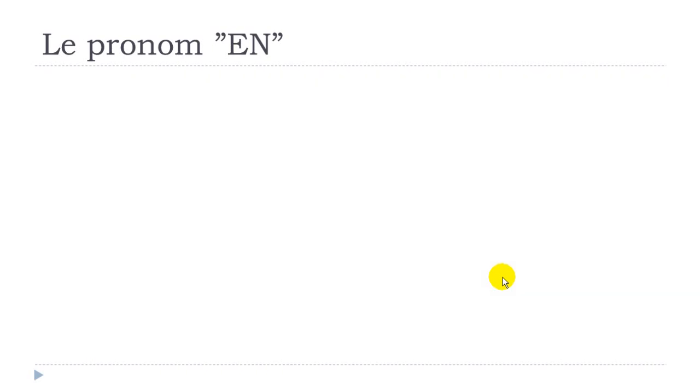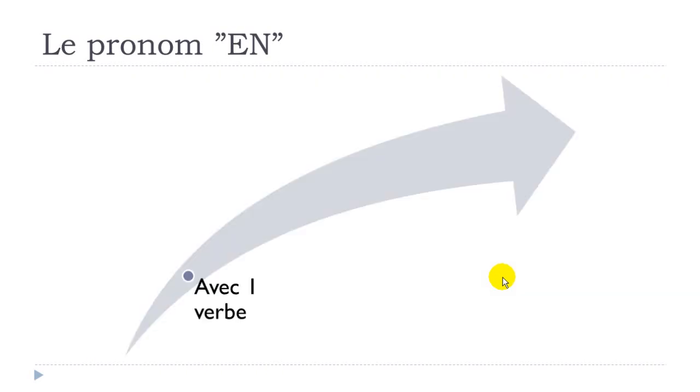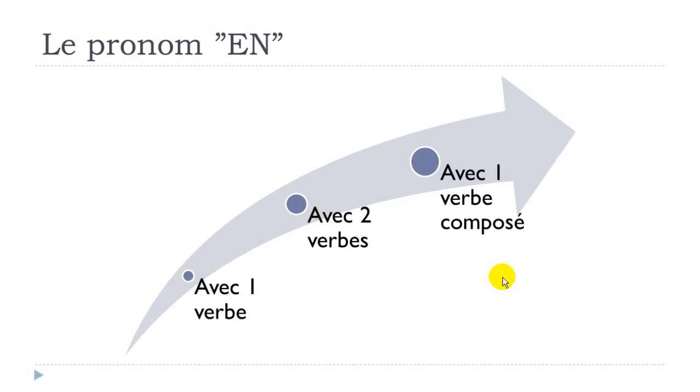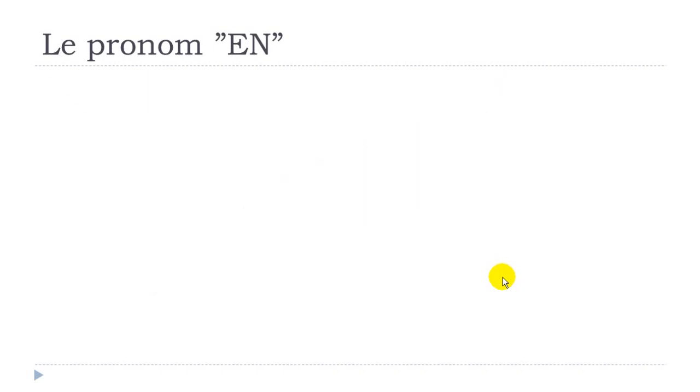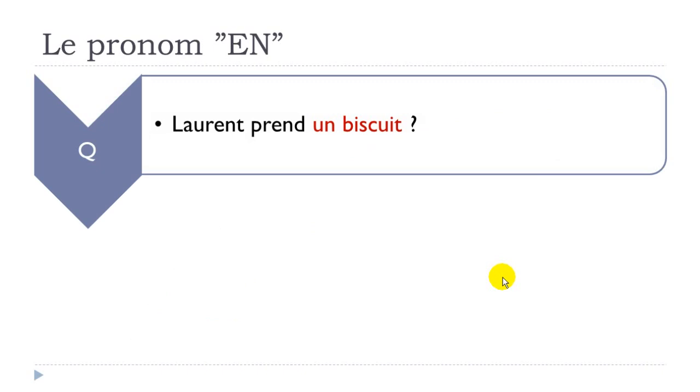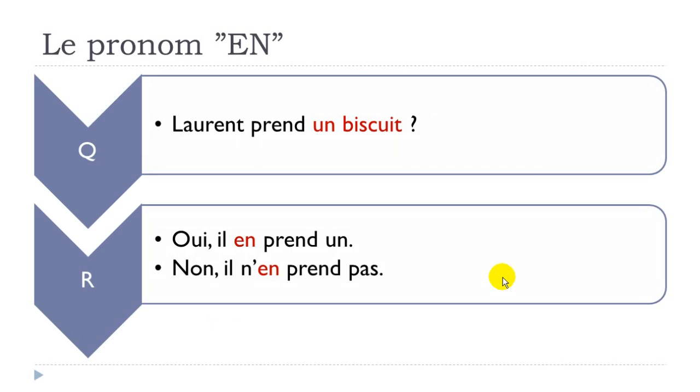All right? And now, let's see how it goes when you construct it with one verb, avec un verbe, with two verbs, avec deux verbes, and then if you construct it with one verb composed, like for the passé composé, for instance. So let's see now, avec un verbe, with one verb. So you've got a question. Laurent prend un biscuit. Oui, il en prend un. Non, il n'en prend pas.